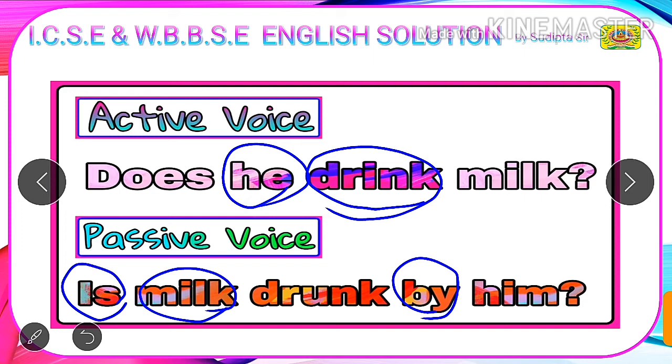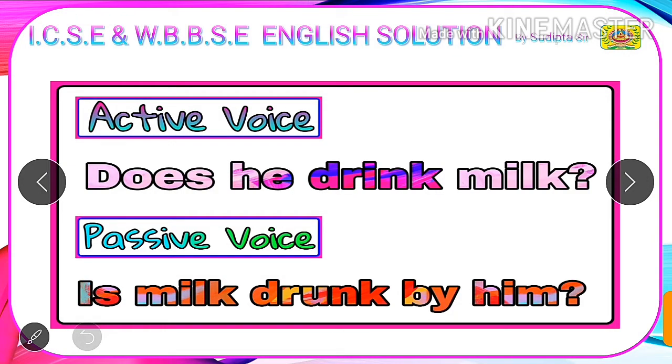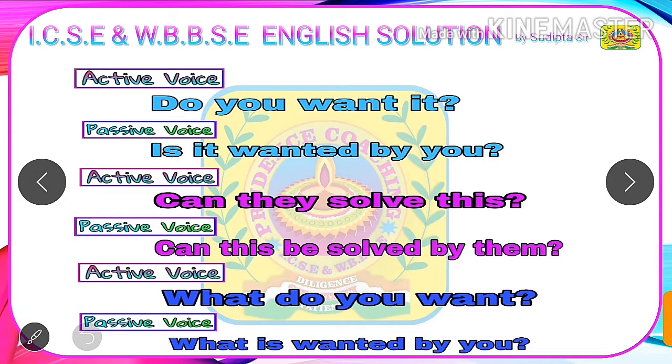So like this you can convert or change an active voice interrogative sentence to a passive one. Now we will go through some more examples of this type. Do you want it? Here do is the helping verb of simple present tense. You is the subject, want is the main verb, and it is the object of the verb want.